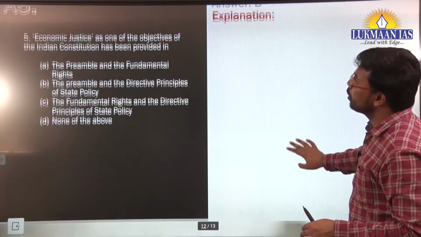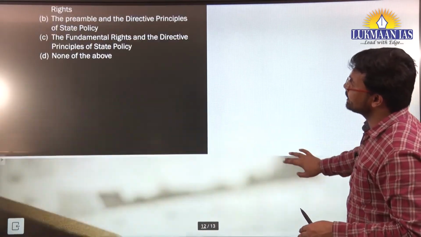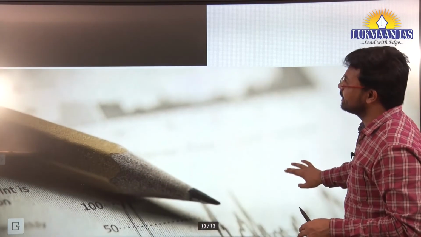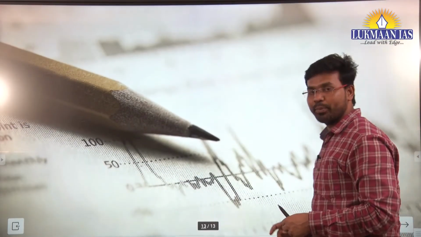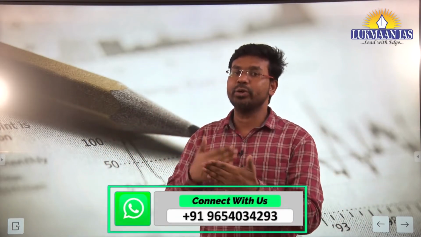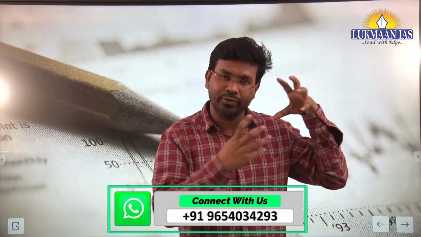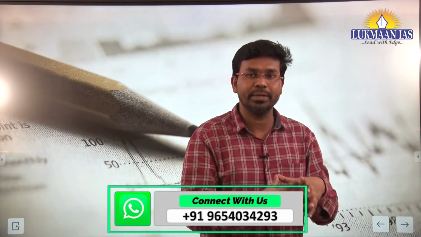What it exhibits is that the questions being asked in polity are not difficult, they are easy to moderate level. But at the same time, while reading the text, you should also understand the spirit of different portions and try to correlate different areas. If you are reading DPSP, you should be correlating it with fundamental rights and fundamental duties. In that case, you will be able to answer all questions of Indian polity.